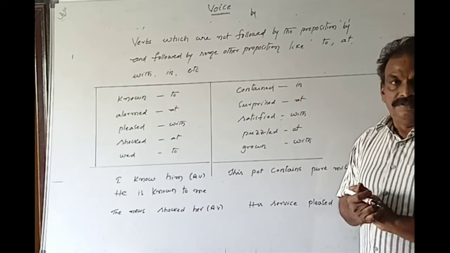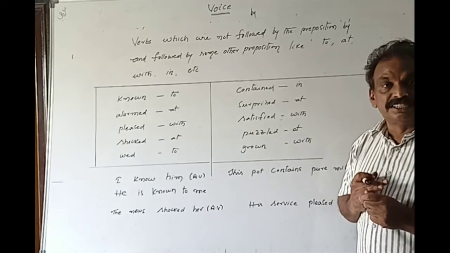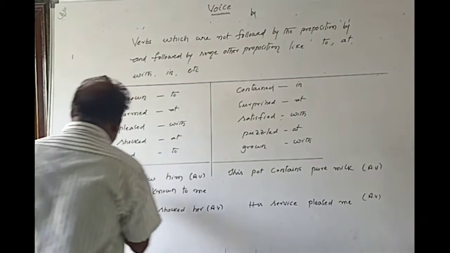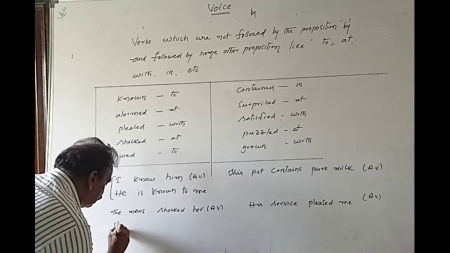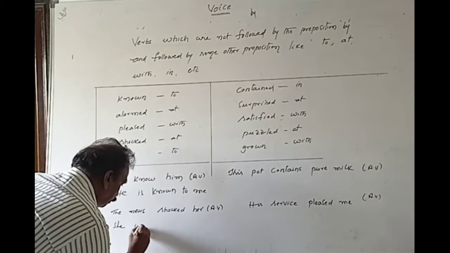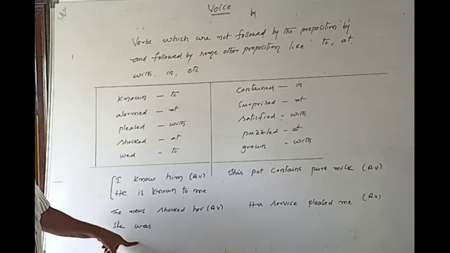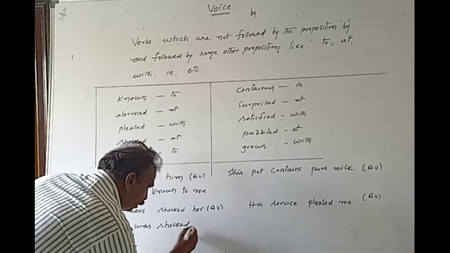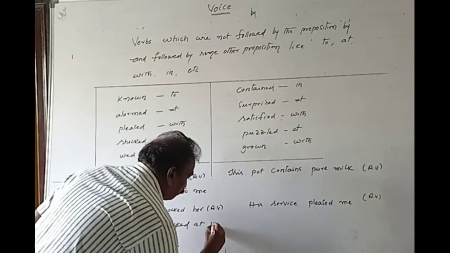We should be careful of all these things because this type of question may be given in competitive examinations for the correction of errors. Now, let us do some examples here. The first one is already done. Second one, see. The news shocked her. What is the subject here? She. Shocked is a past verb. So, she was. We have to use the be form, either was or were. She was. Next one is shock, shocked, shocked. This is followed by at. Don't write by. She was shocked at the news.